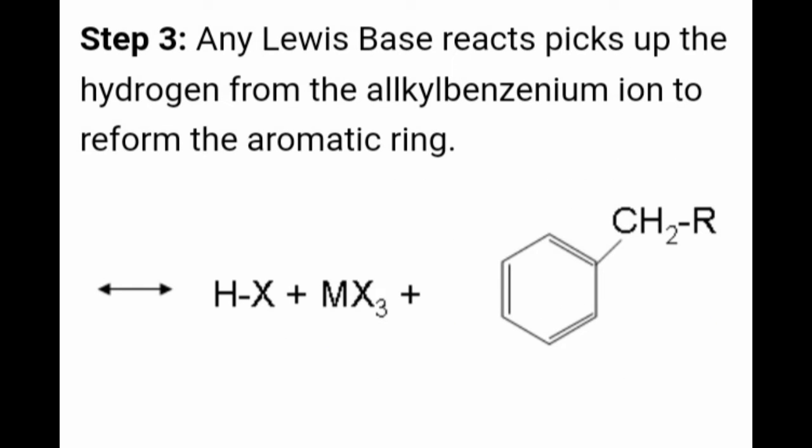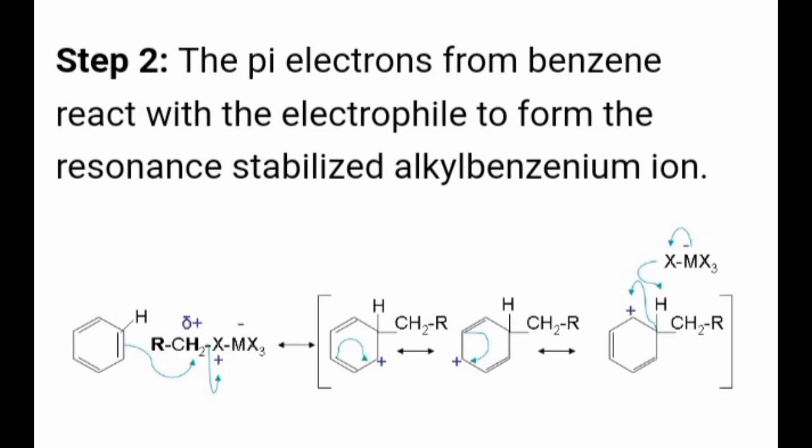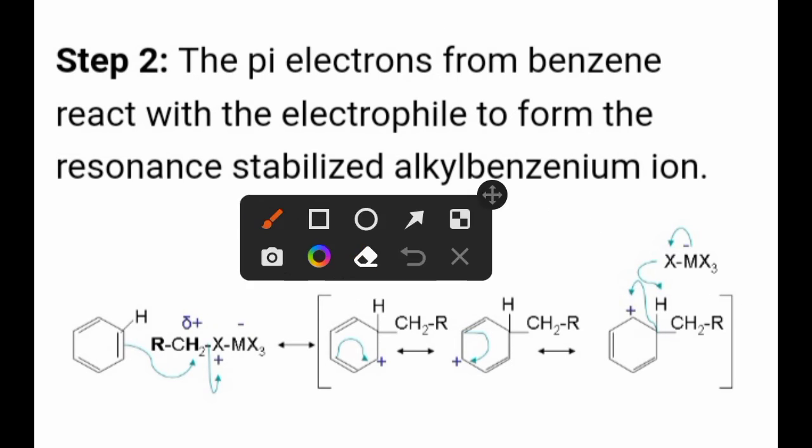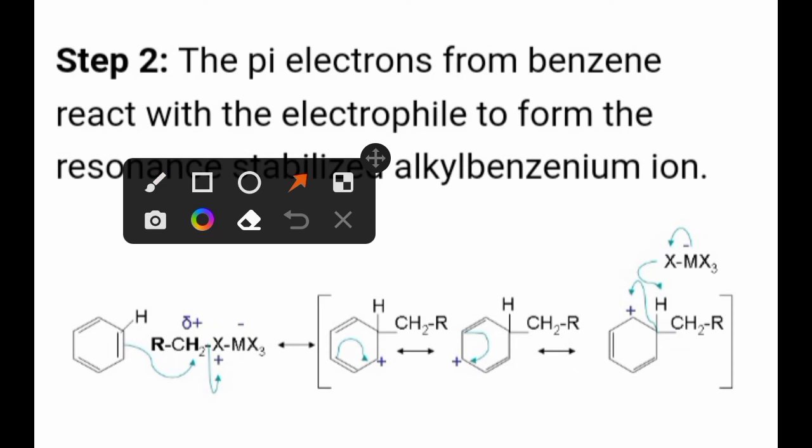In the last step, students, to complete the last step, let us see again the step 2. At the end of step 2, you can see that the hydrogen that was already present at that carbon atom is abstracted by this halogen.